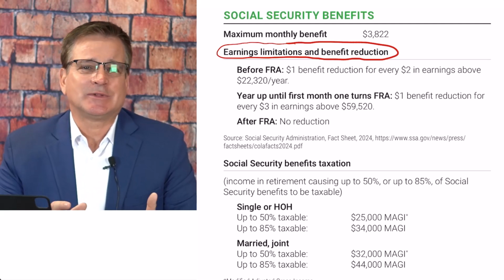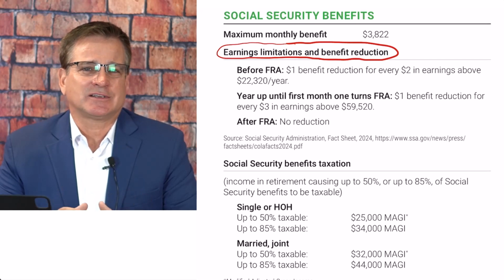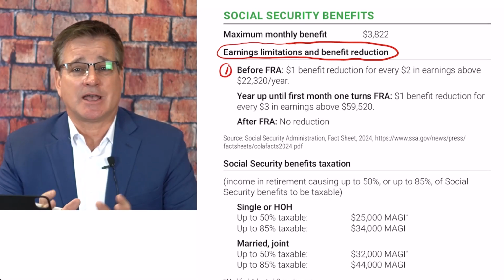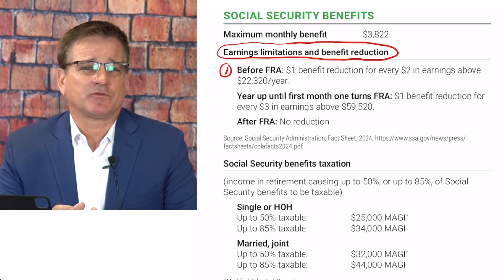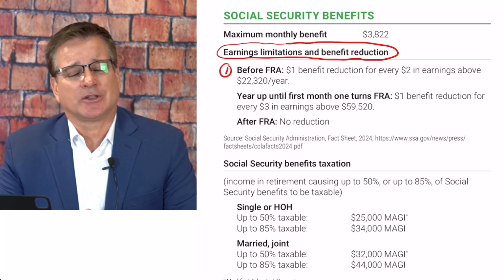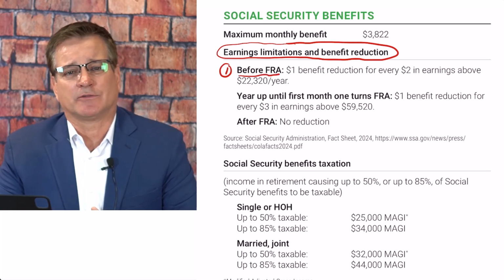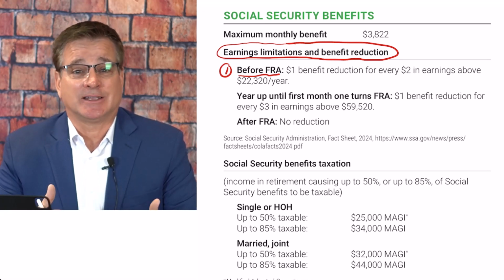The earnings limitations can be a bit confusing. For example, if you start collecting Social Security before your full retirement age, FRA, you will have $1 benefit reduction for every $2 in earnings over $22,320 this year of 2024. I bet you're wondering what the definition of earnings is.